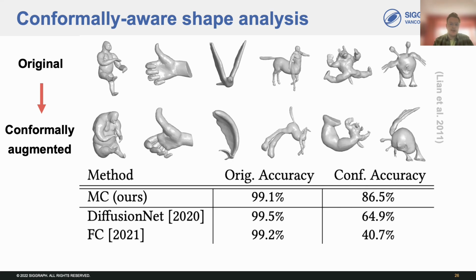Recently, state-of-the-art surface networks have achieved outstanding classification accuracy on this dataset, and to better gauge the strengths of our approach, we created a second version of the dataset by applying random conformal transformations to augment the meshes, something prior methods aren't built to handle as they're only isometry equivariant. And while we matched state-of-the-art performance in the original dataset, we significantly outperform other methods in the conformally augmented version. This suggests that a new class of conformally aware networks have the potential to outperform existing isometry-aware approaches in challenging shape analysis and recognition tasks.